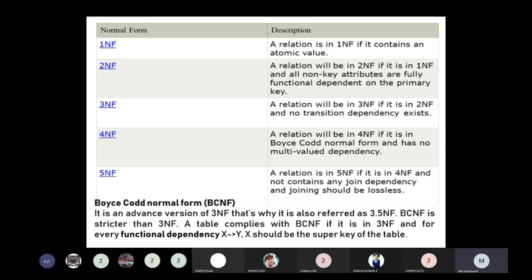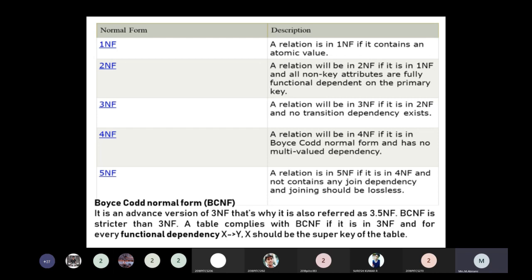Second normal form requires that the relation already be in first normal form, that is, with atomic values. Here, all non-key attributes must be in a fully functional dependency on the primary key.